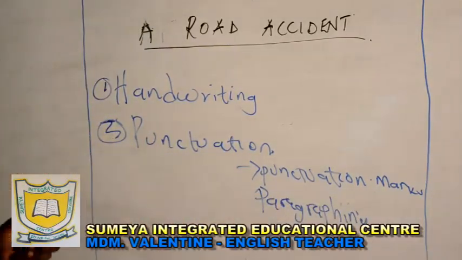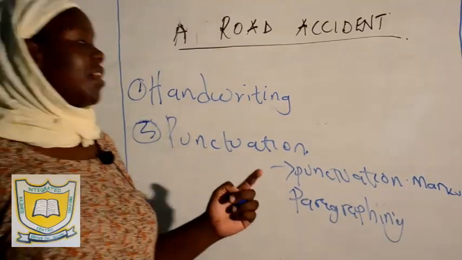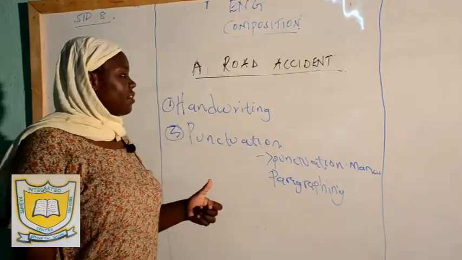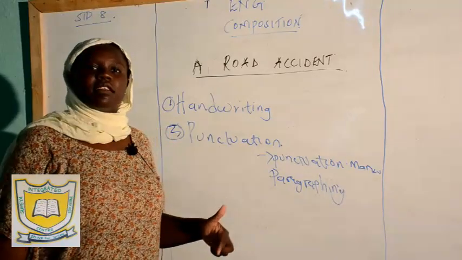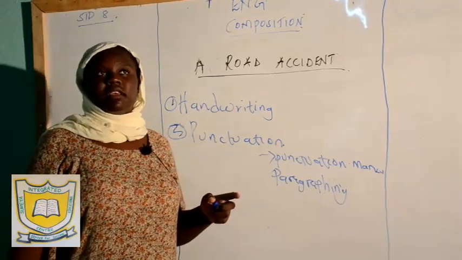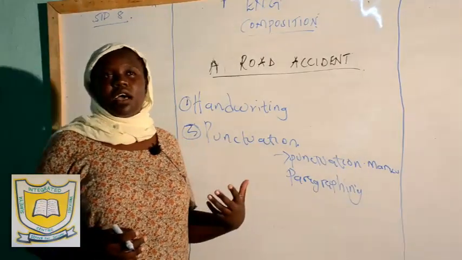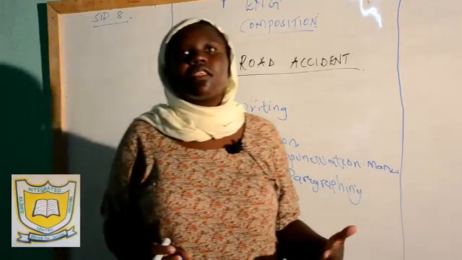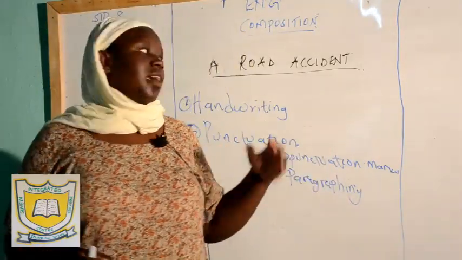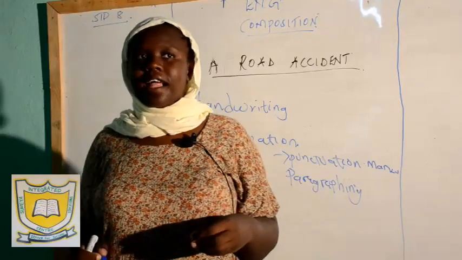When you talk about punctuation marks, you should use exclamation marks correctly, question marks correctly, a full stop correctly. You use an exclamation mark, make sure the next word you write begins with a capital letter. You use a question mark, the next word you write begins with a capital letter. After using a full stop, the next word you write begins with a capital letter.